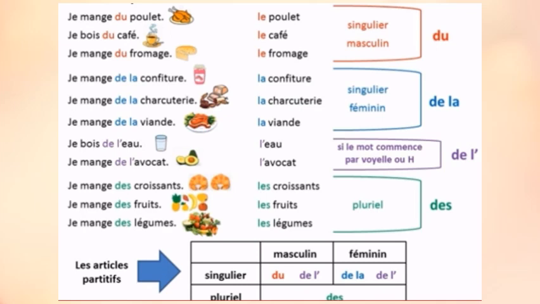Then, je mange des croissants. Je mange des fruits. Je mange des légumes. All these nouns are in the plural form, so we use the partitive article des.